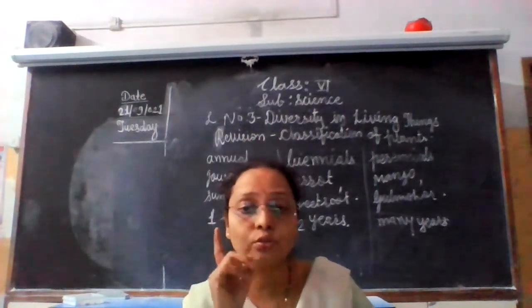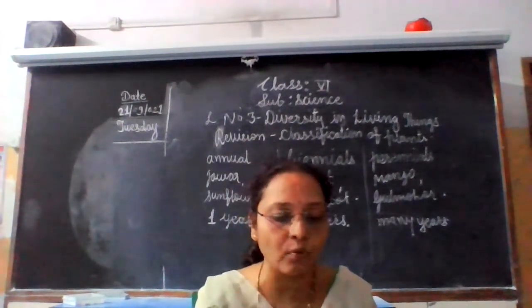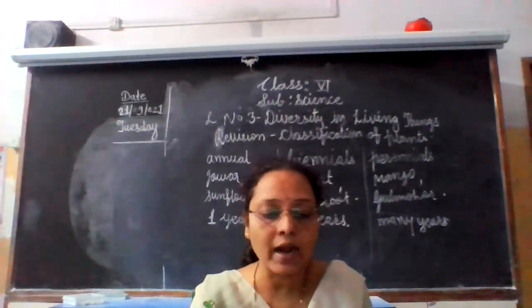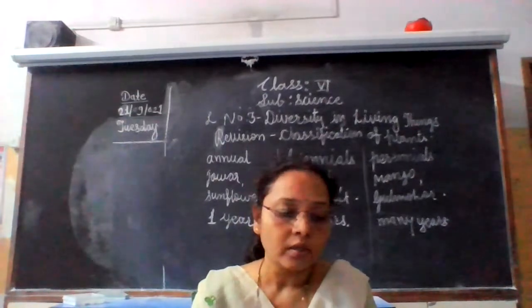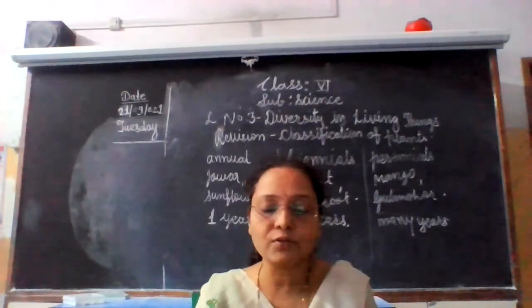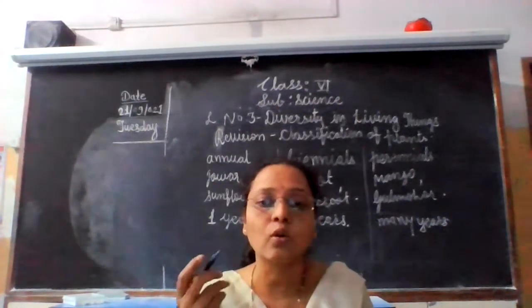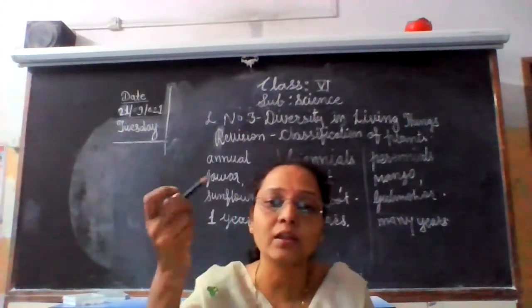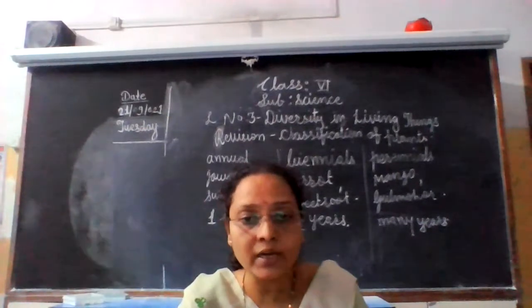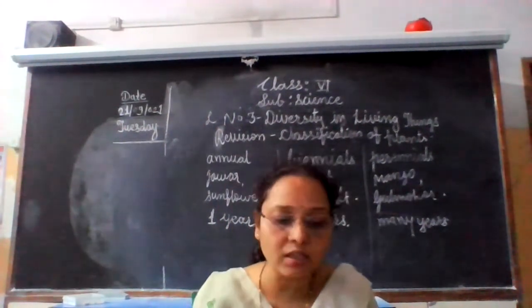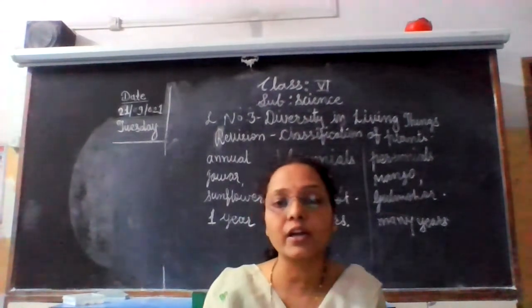Vertebral columns also, you know, the vertebral column, it's a backbone. So the animals with a vertebral column and those without it form two groups, that is vertebrates and invertebrates. जो animals को vertebral column है, पीछे का जो backbone है, they come in vertebrate animals. और जो animals को vertebral column नहीं है, they come in invertebrates.